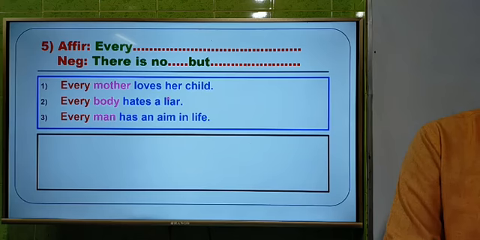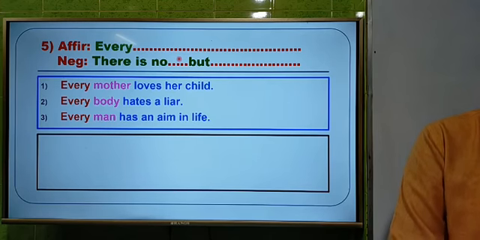Here, every mother loves her child. So the answer will be there is no ... but, and in this blank between no and but, you have to use the word after every. That means here mother, then body, then man. These words will come here to make this sentence. So dear students, look at the first one, then it will be very easy for you to understand. Okay, and if you fail to understand, please comment and I will try my level best to answer your question. Okay, so let's go to the answer.